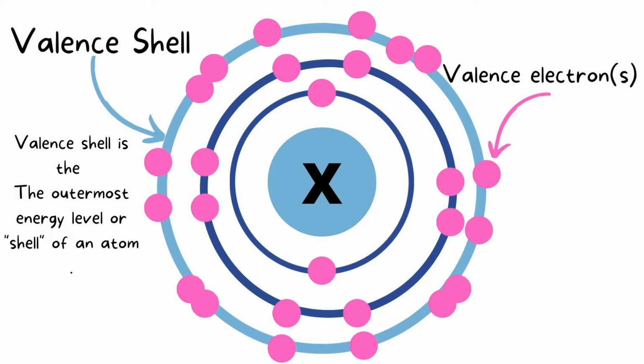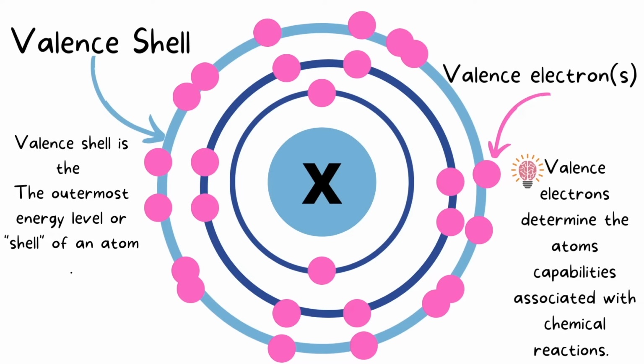Valence electrons are super important because the number of them determines the atom's ability to interact in chemical reactions. These valence electrons are going to be doing all of the interaction and communication with other atoms. It's very useful to have a quick reference to the number of valence electrons an atom might have.